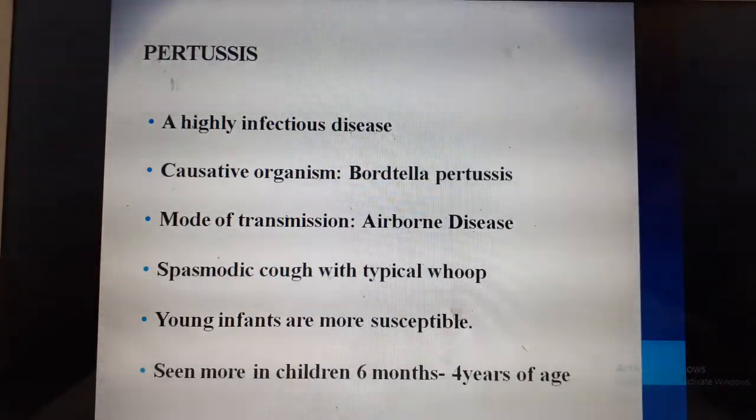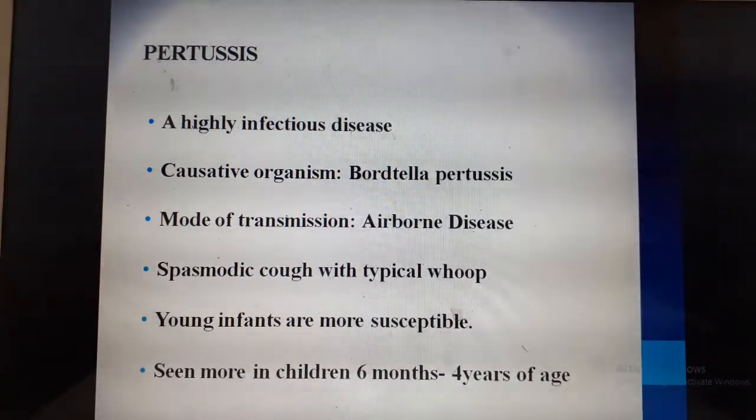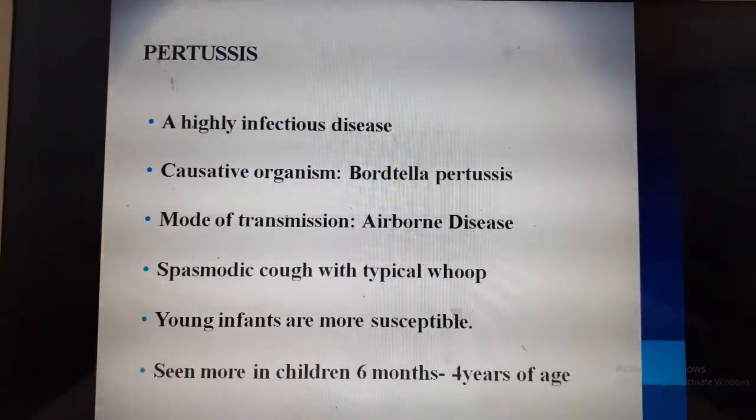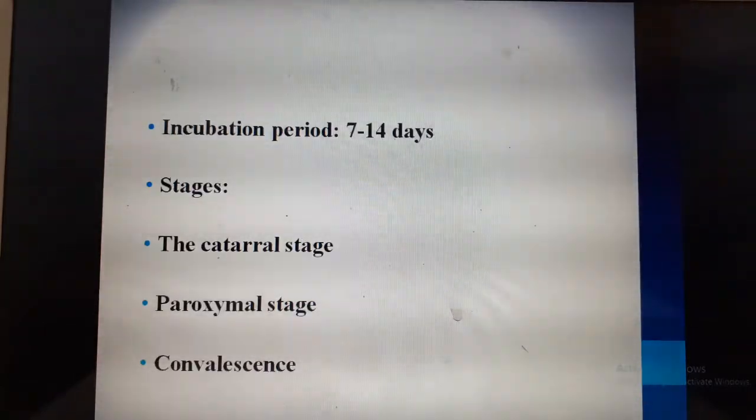That is typically the whoop, just like the sound of a crow. You will hear that continuous cough with that whoop sound in these children. Young infants less than 5 years are very commonly affected. Mostly the incidence is 6 months to 4 years of age. The incubation period is 7 to 14 days.